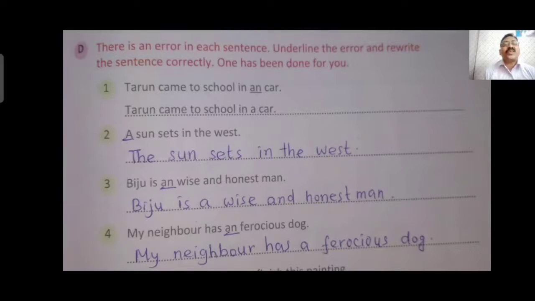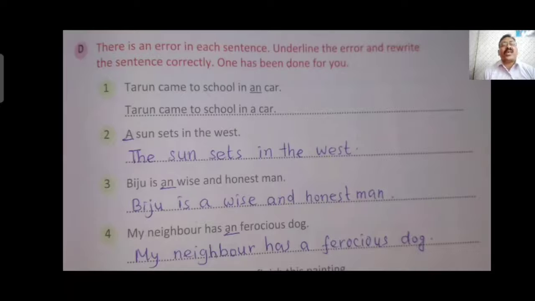A sun sets in the west. All the heavenly bodies, sun, moon, stars, earth, these are all heavenly bodies. For all the planets, we generally use the before them, not a. It should be the sun sets in the west, not a sun.